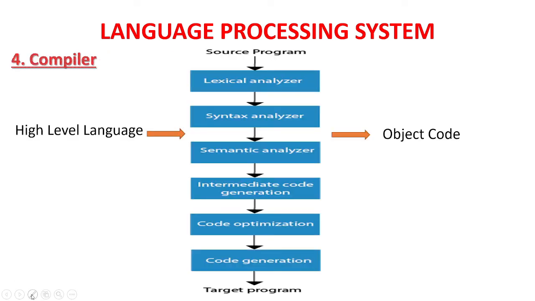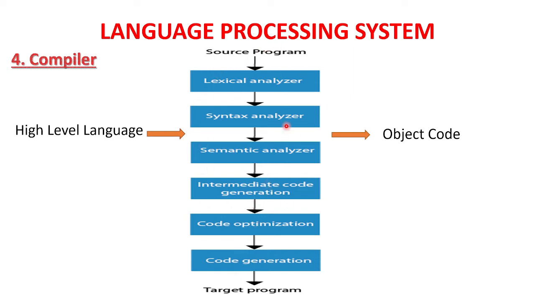So in the compiler, the modified high level language, after putting in the actual code and removing the macros and all, will be given as an input to the compiler. Now the compiler will apply these phases. There are 6 phases: lexical analyzer, syntax analyzer, semantic analyzer, intermediate code generation, code optimization, and target code generation. So all these phases will be applied by the compiler.